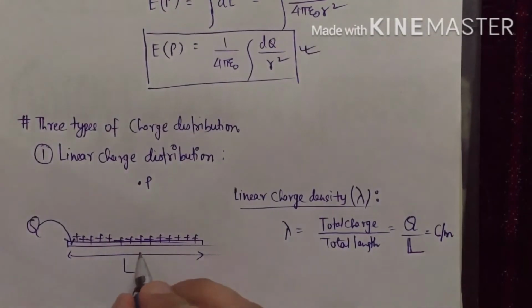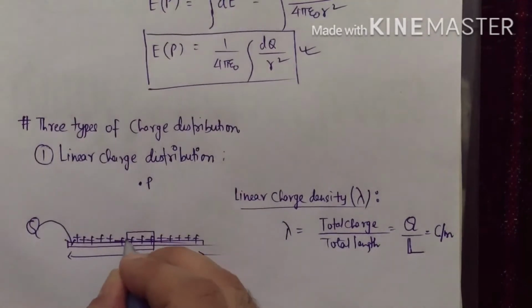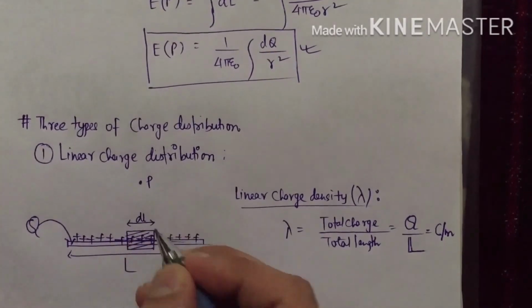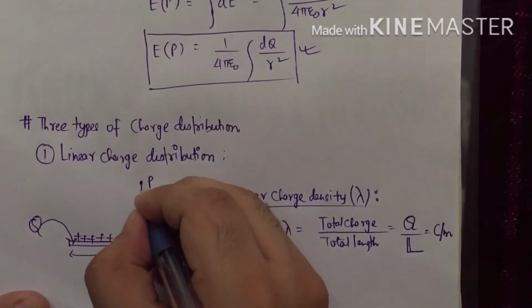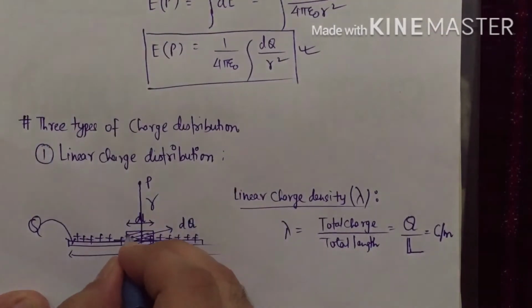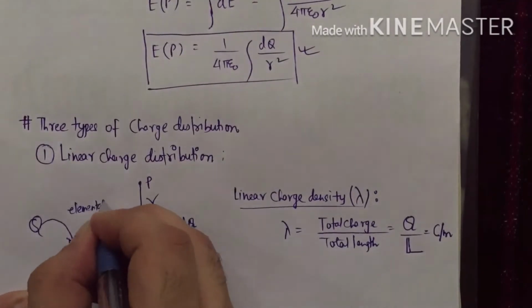So again, what we do, we consider a small element of this rod of length dl having charge dq, and it is at a distance of r from this elemental charge.